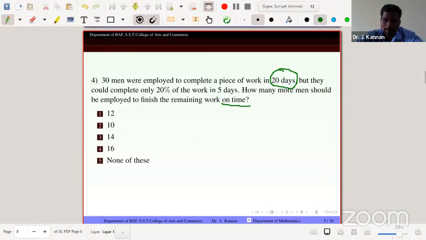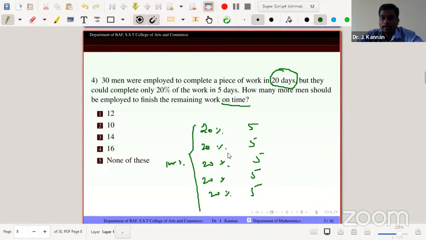So 20% per 5 days, another 20% in 5 days, and so on, until 100% is complete, but the number of days is 25 days. That is not useful for my contract, because my contract is signed for 20 days only. Therefore, after 5 days, the contractor assigns some extra manpower.